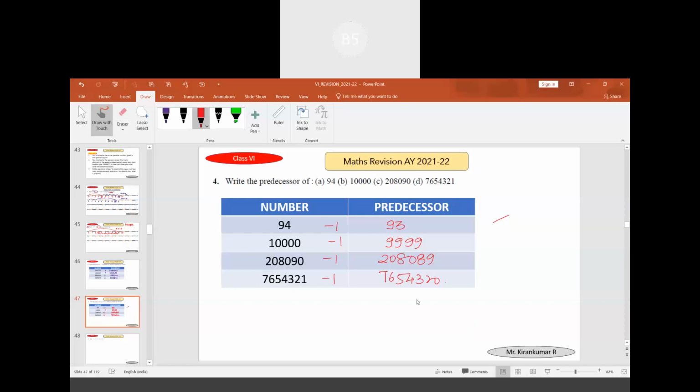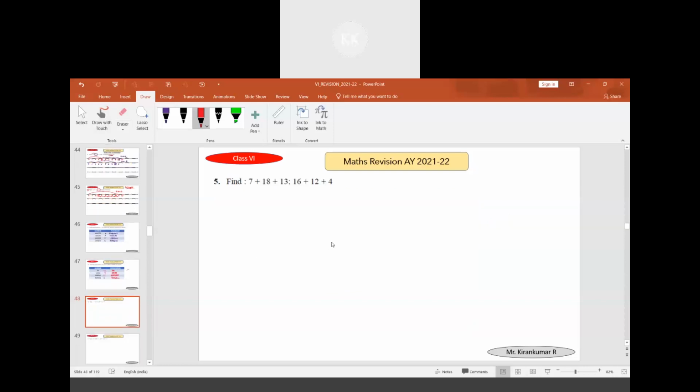Yes, this is very easy. You will all answer it. No issues in that. Let's see this addition. Whenever 3 different numbers are there, how do we do addition? 7 added to 18 added to 13.